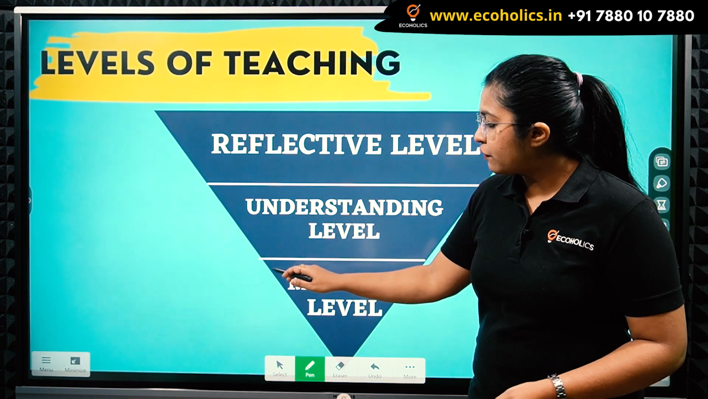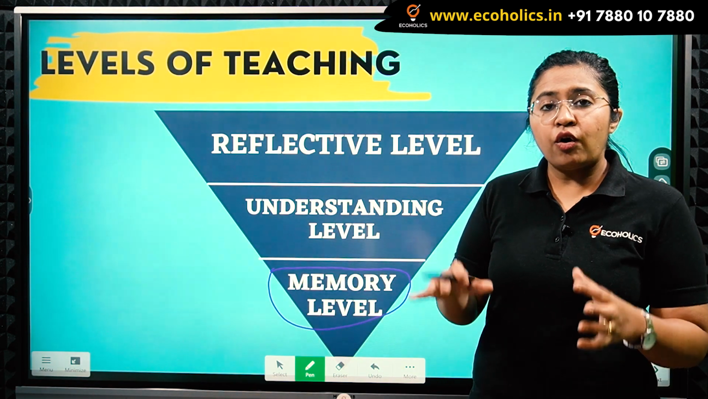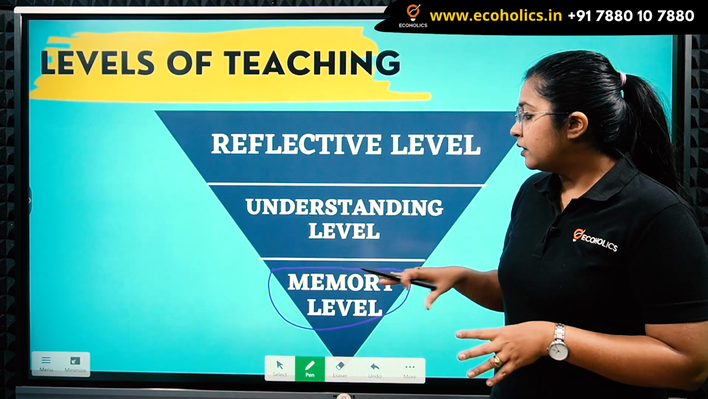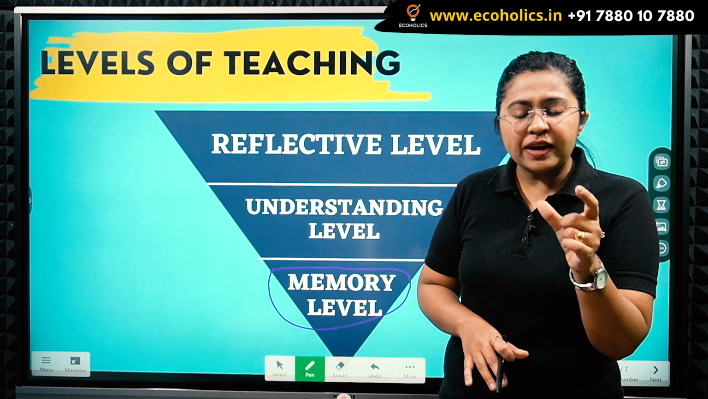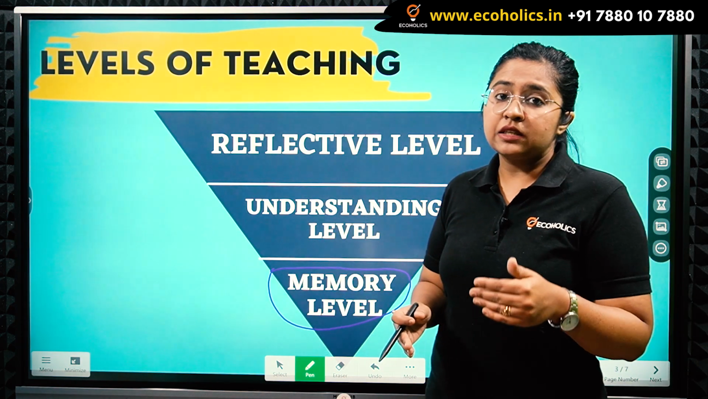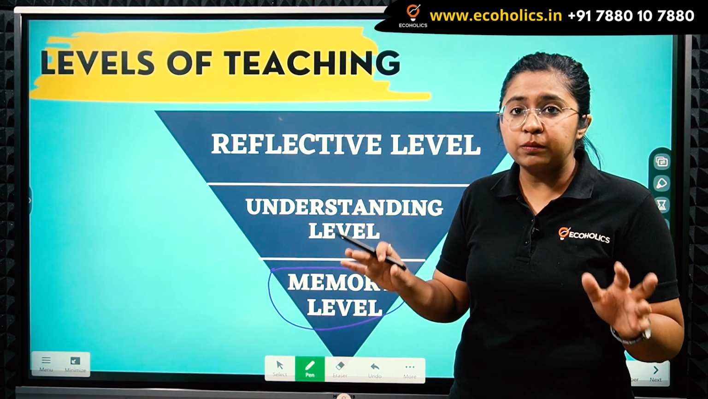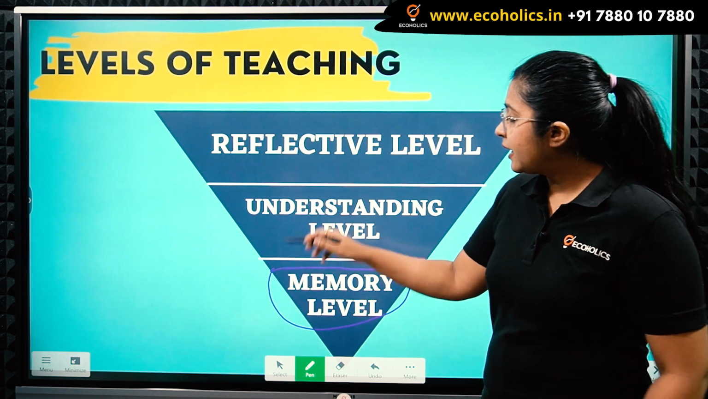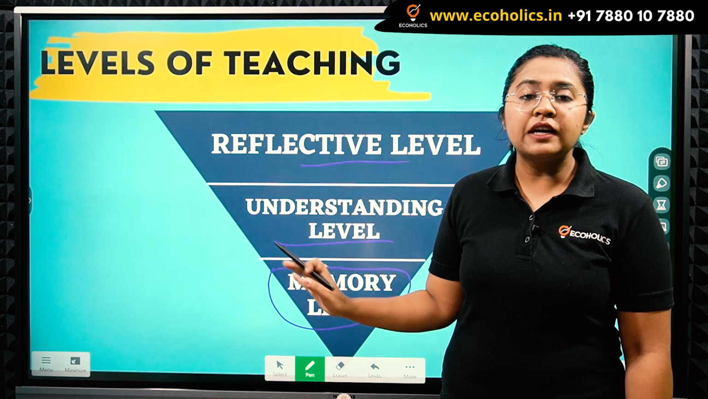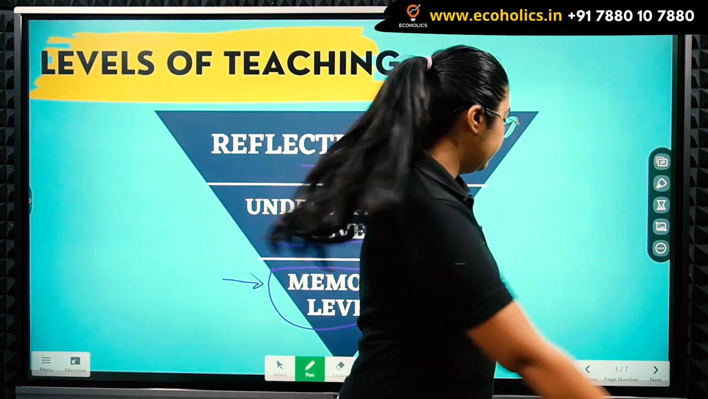So we start from the memory level. Memory level constitutes the base of the process, not the base of the pyramid, but the base of the process. And this base of the process is a very small part of the whole teaching and learning process. Of course, it is very effective, and it also is a very important and integral part of the whole concept of teaching and learning. Then the second one is understanding level, and the third is reflective level. We are going to understand these different levels of teaching one by one. First, let's start from the memory level of teaching.